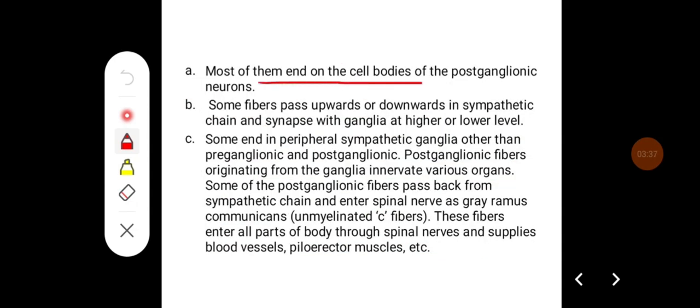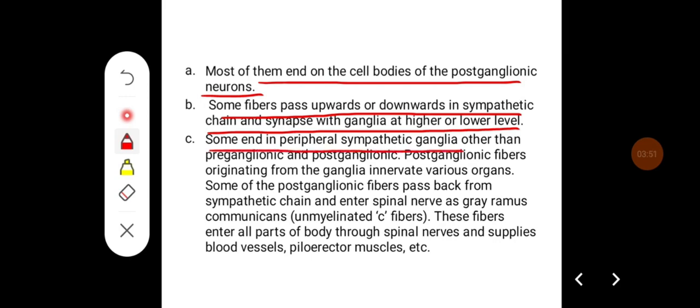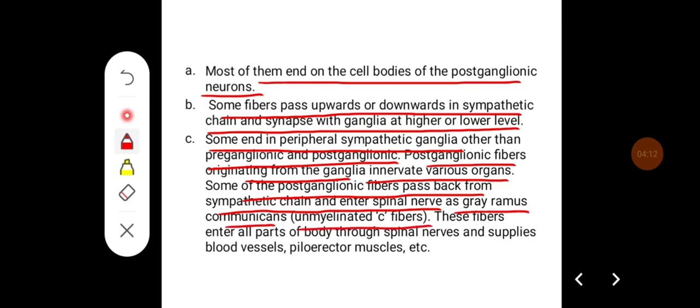From the ganglia, the course of the fiber can be one of the following. Most of them end on the cell bodies of postganglionic neurons, and some fibers pass upwards or downwards in the sympathetic chain and synapse with ganglia at higher or lower levels. And some end in peripheral sympathetic ganglia. Postganglionic fibers originating from the ganglia innervate various organs. Some of the postganglionic fibers pass back from the sympathetic chain and enter the spinal nerve as gray rami communicantes, which are unmyelinated C fibers. These fibers enter all parts of the body through spinal nerves and supply blood vessels, piloerector muscles, etc.